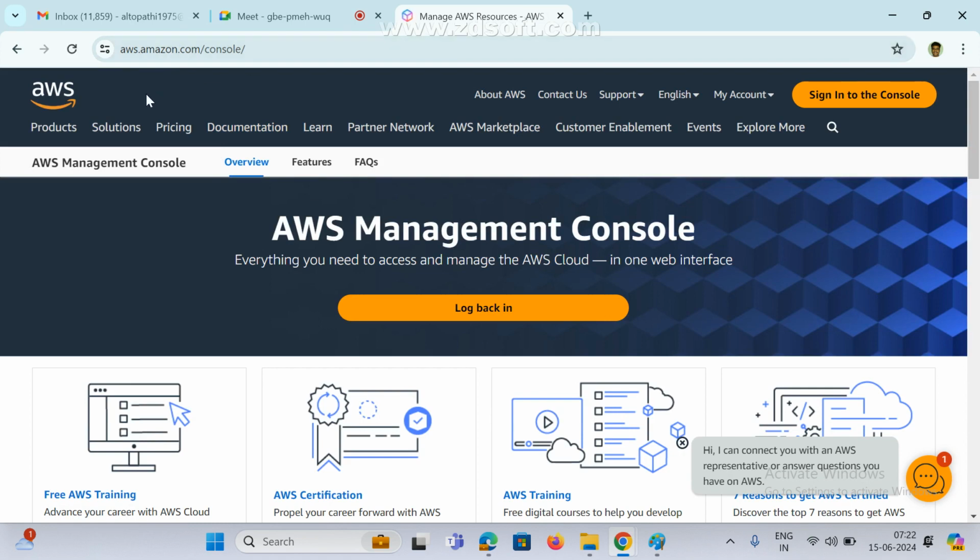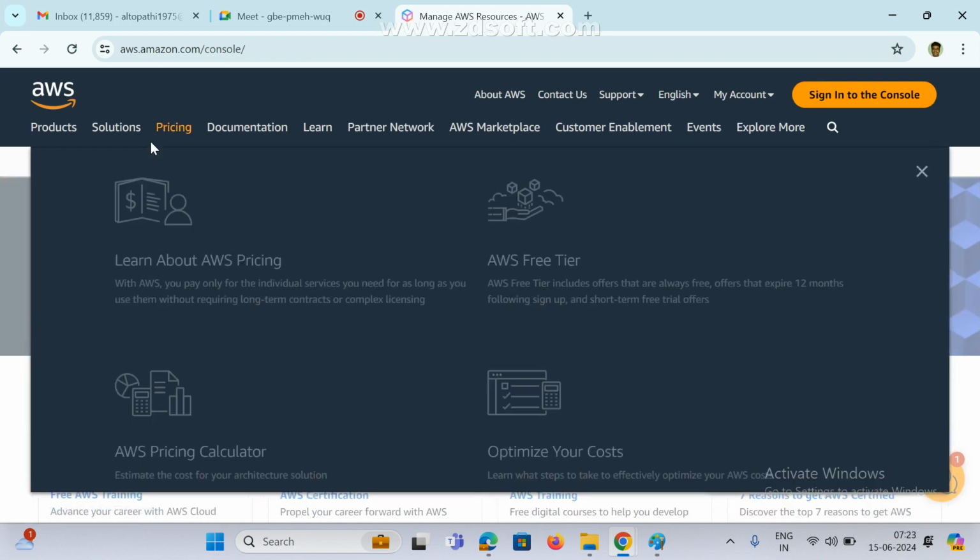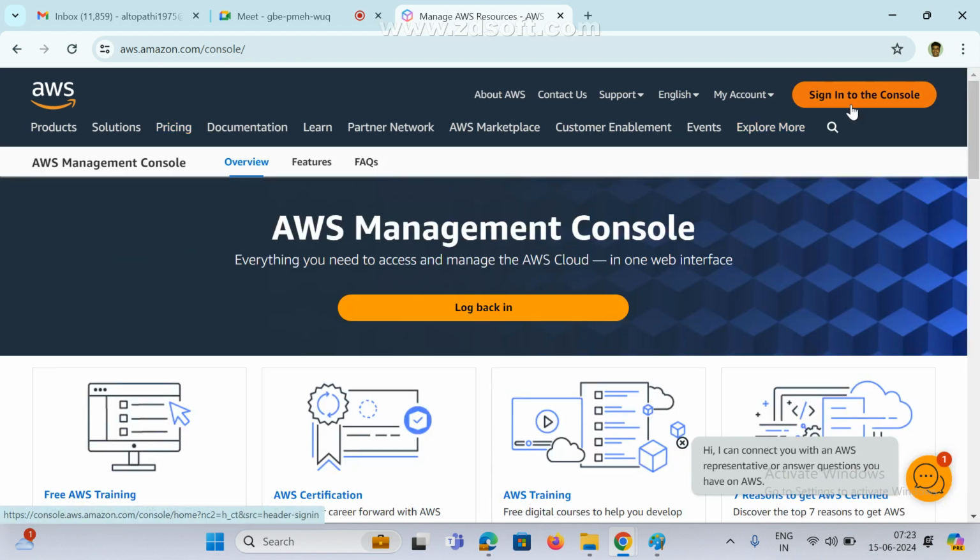Now, if you see here, at the top right corner there is an option available, Sign in to the console. If you already have an account, you can log in. If you don't have an account, try to create one here. I hope everyone knows how to create a Gmail account. Same process. It is asking only personal details. Don't worry.